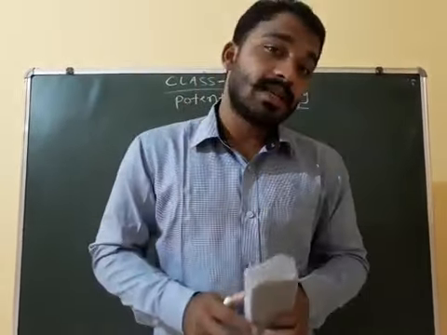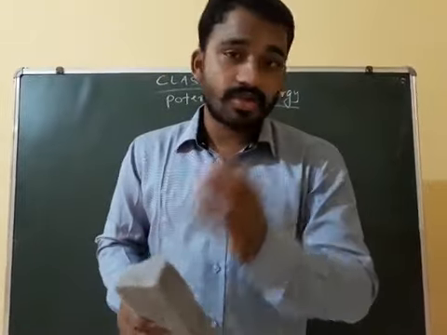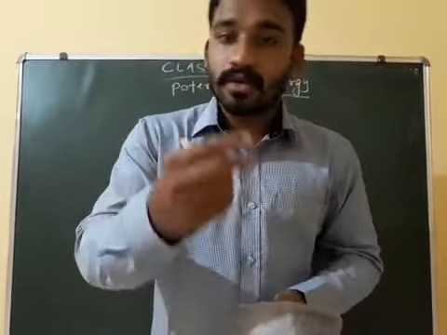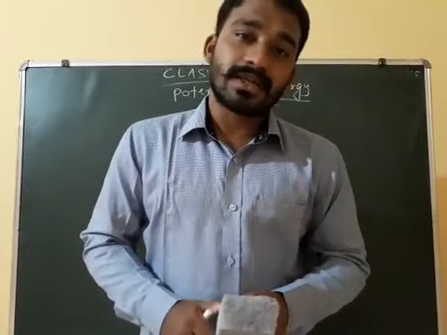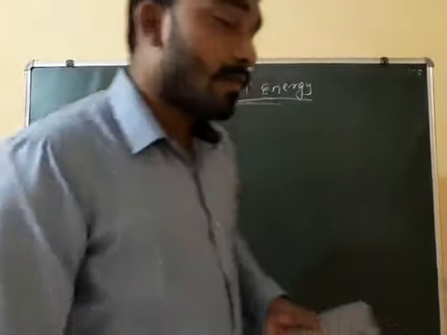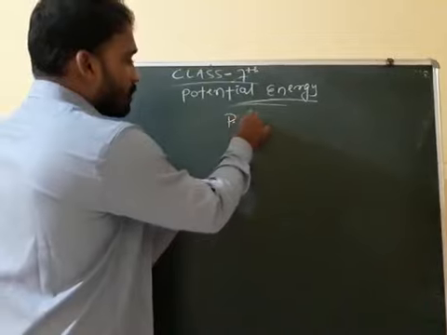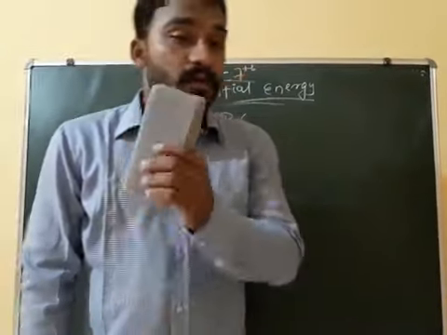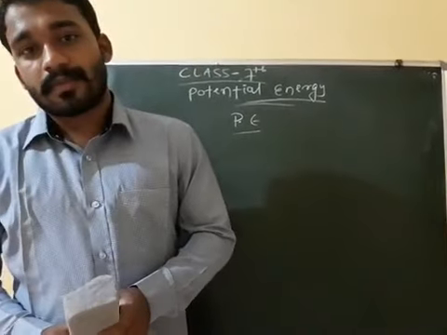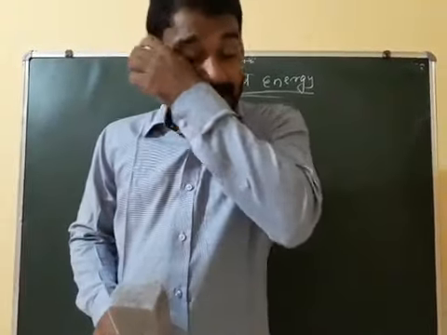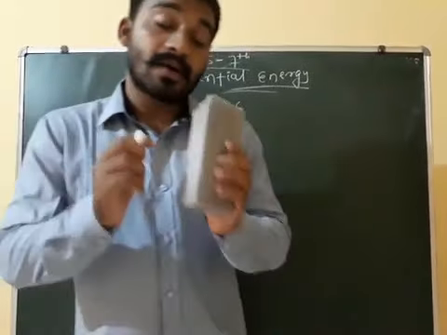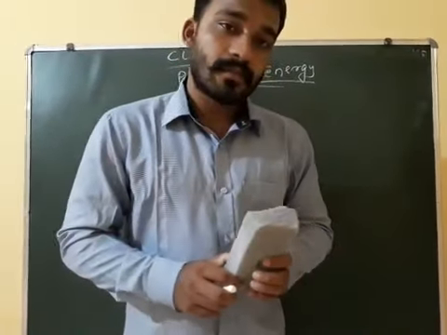So the energy of a body due to its position or shape and size, or condition of the body, is called potential energy. The short form of potential energy you can write as P.E. The unit of potential energy is equal to the unit of energy, that is Joule.